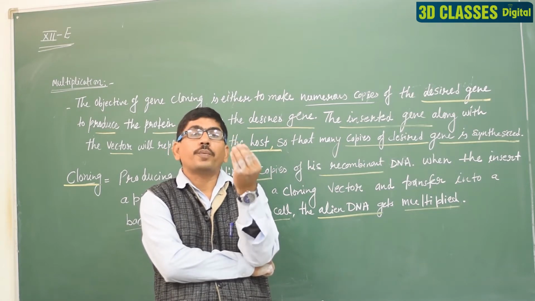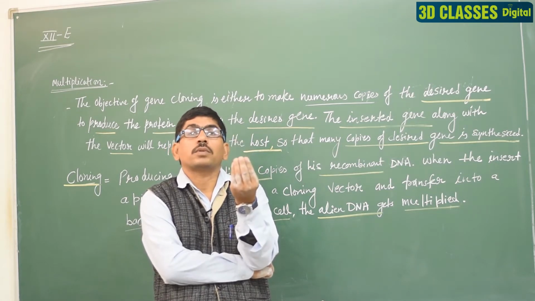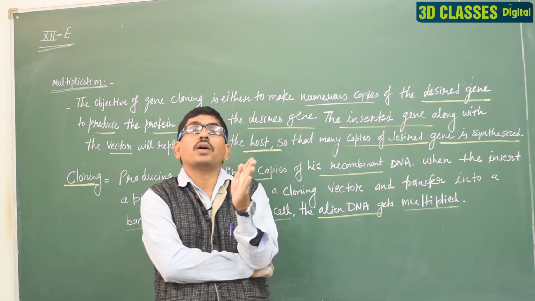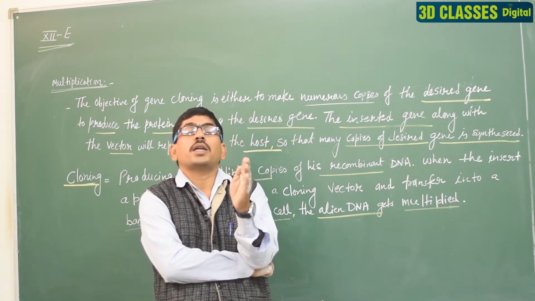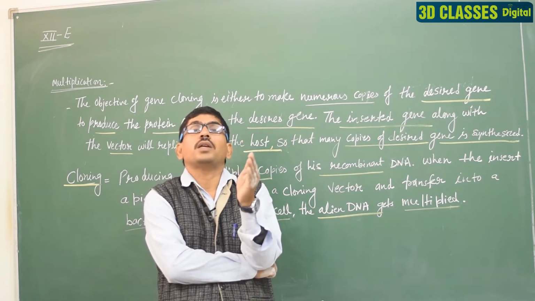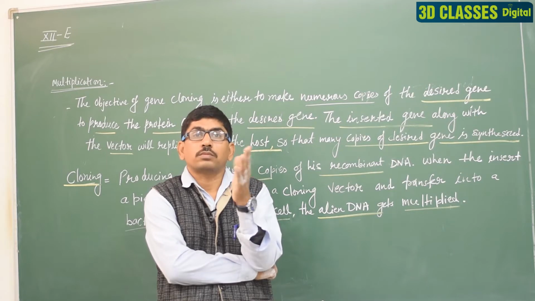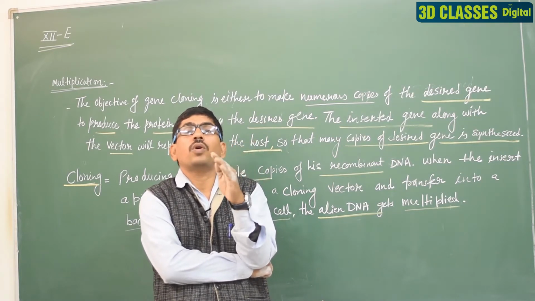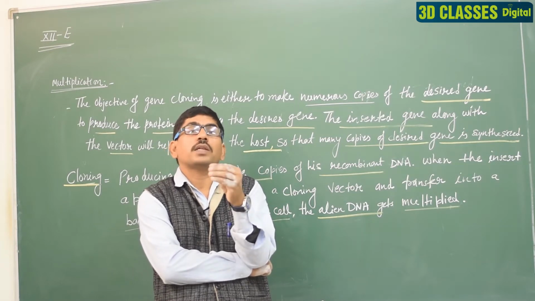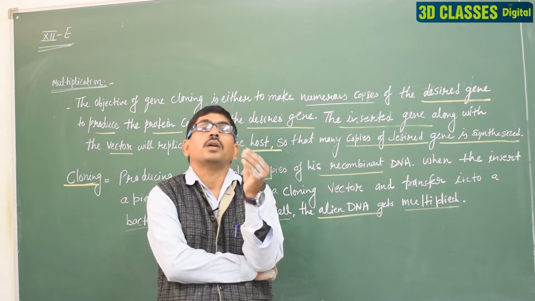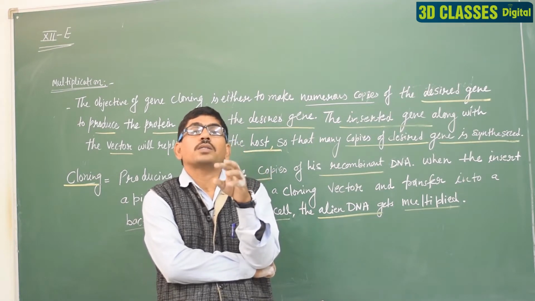So we obtain a desired character in a particular organism, it may be plants or animals, and that organism is known as a genetically modified organism, or GMO for short, or in other words a transgenic organism: a transgenic plant, a transgenic animal.